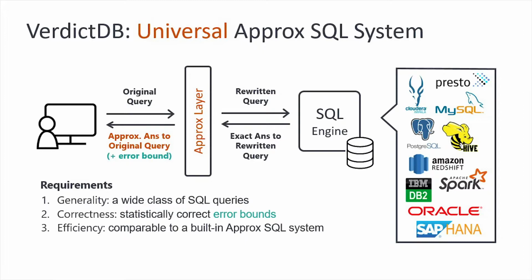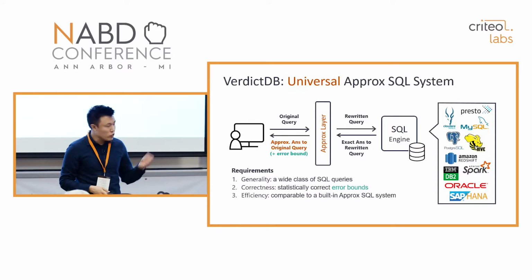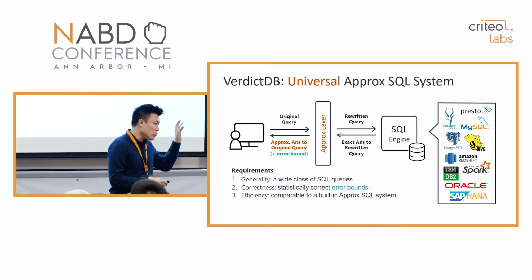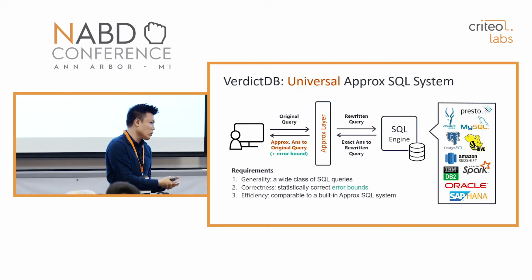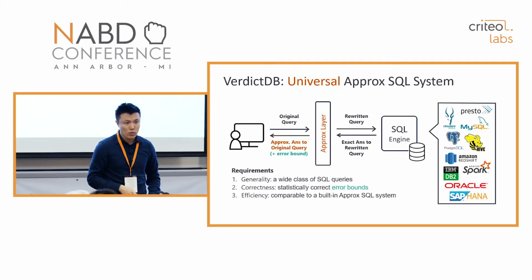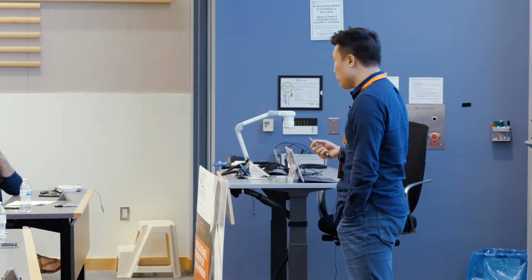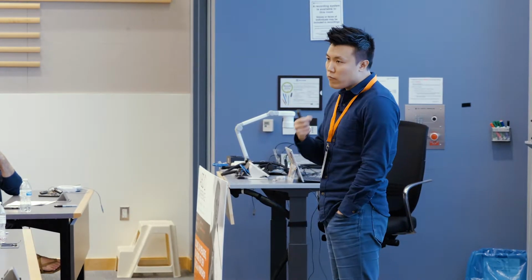So we place a thin layer, an approximate layer, between the user and the regular SQL database engine. The user just submits a regular SQL query, and this thin layer rewrites the query in a way that it looks like any other innocent-looking SQL query to the backend database system. But the standard execution of this rewritten query provides enough information for us to compute approximate answers as well as error bounds.